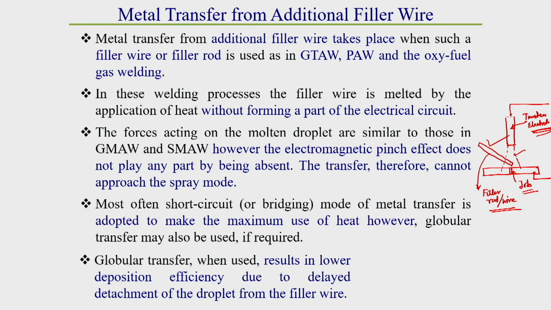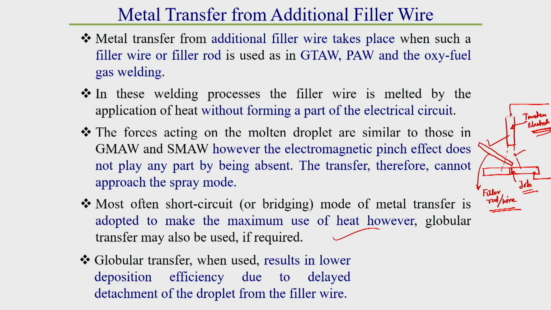Due to this delayed detachment, if we use globular free flight metal transfer, there is a chance of less deposition efficiency. That is why short circuiting or bridging type of metal transfer is preferable, where we can make the maximum use of heat.